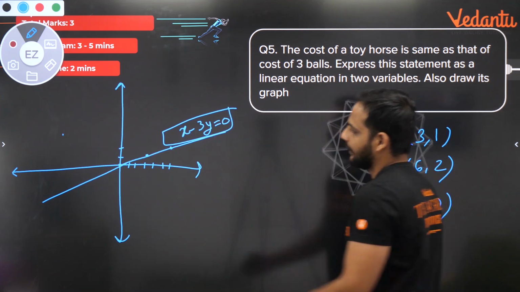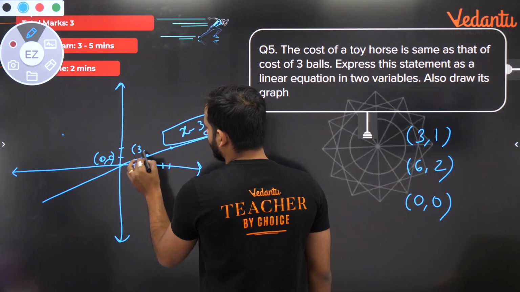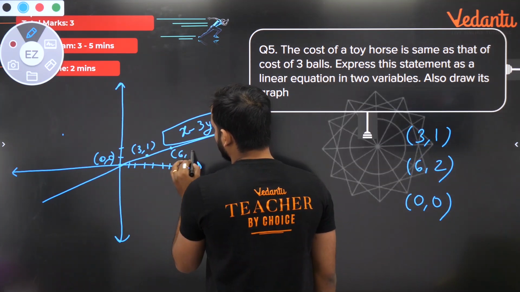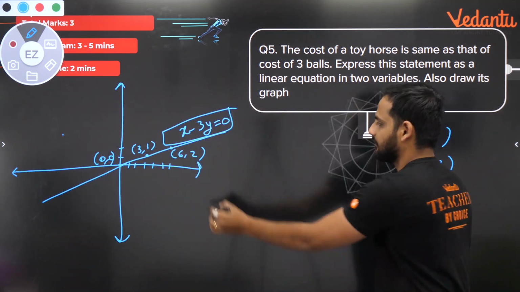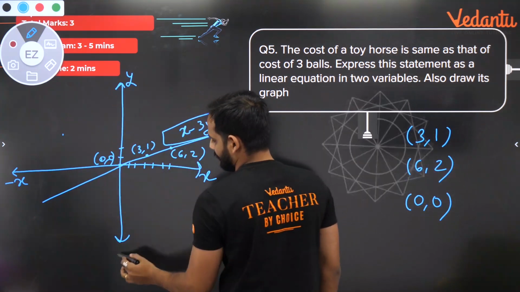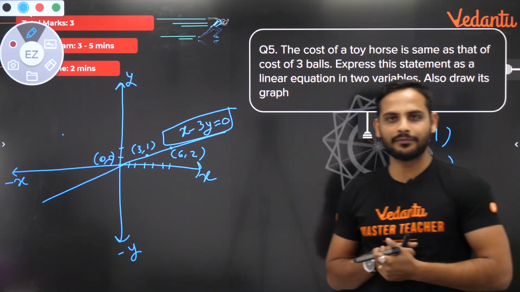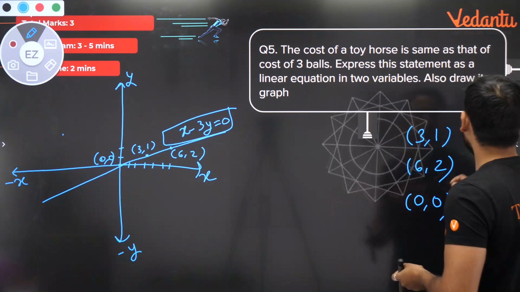Also mention the points 0, 0, 3, 1 and 6, 2. So this is how, if you draw the diagram, just mention the axes also. Full marks. Understood? So this is how you have to express this part. Understood? Chalo, let's move to the next question, bacho.